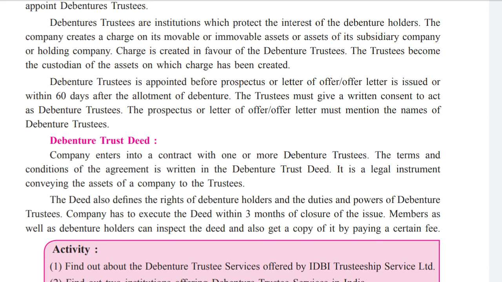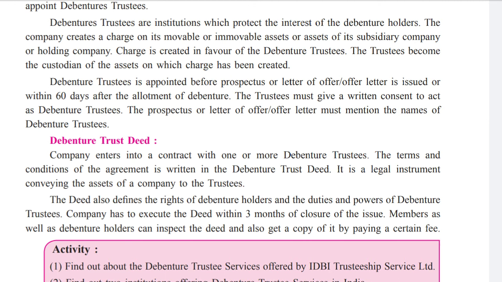The company creates a charge on its movable or immovable assets, or assets of its subsidiary company or holding company. Then the charge is created in favor of the debenture trustees. The trustee becomes the custodian of the assets on which the charge has been created. For example, if the company is not able to pay the debenture amount or interest to the debenture holders, in that case the debenture trustees are obviously in favor of debenture holders.